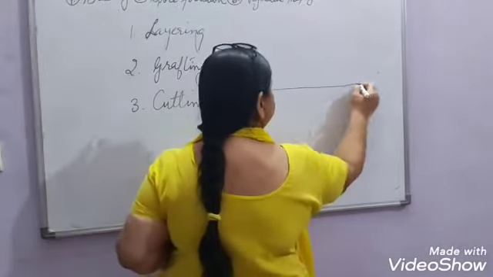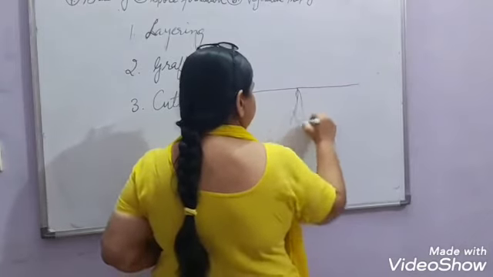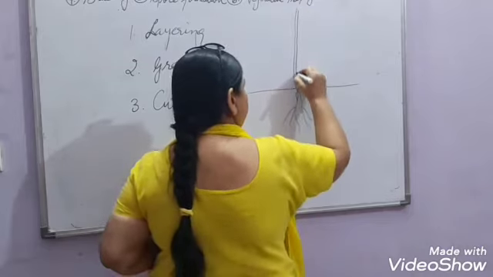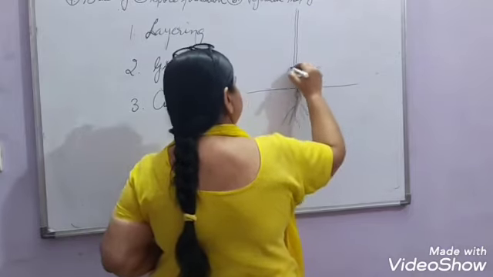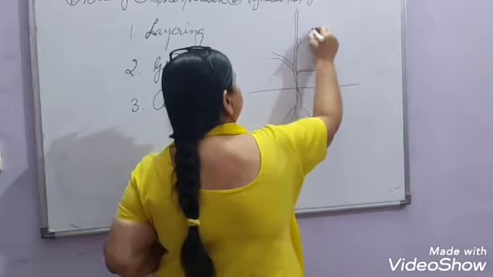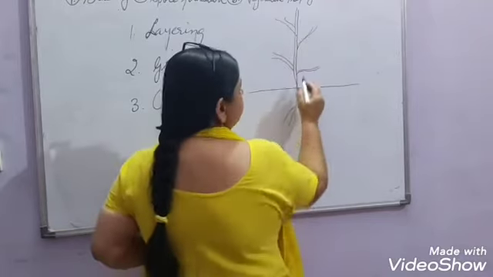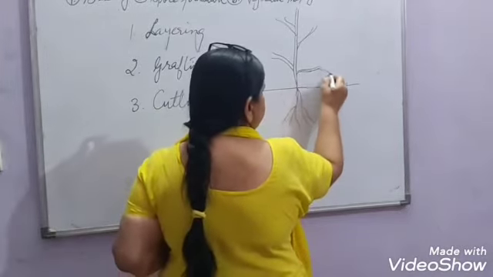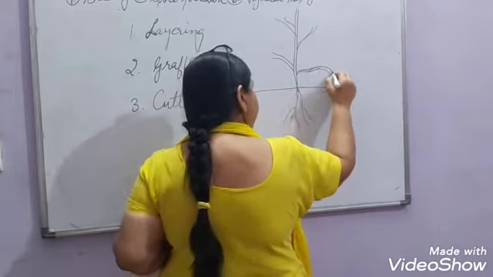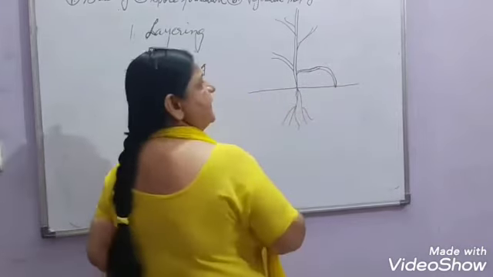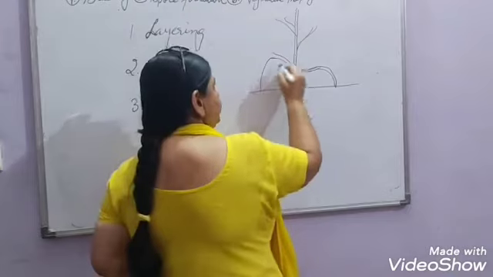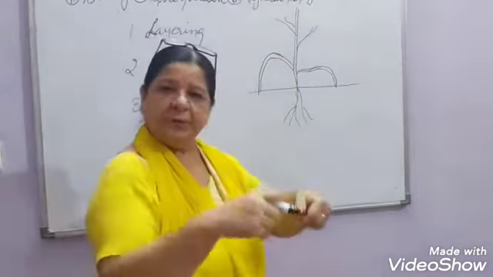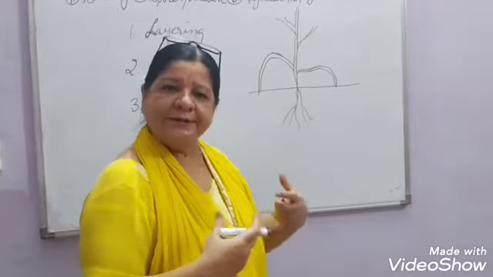Now what is done in this? Suppose there's a plant growing here with the stems coming out like this, right? Now this stem which is near to the soil is taken and bent like this and put under the wet or moist soil.